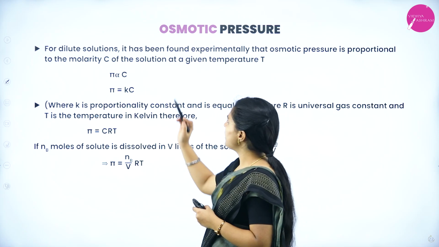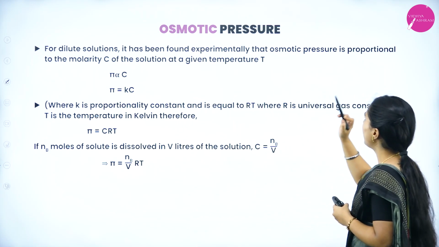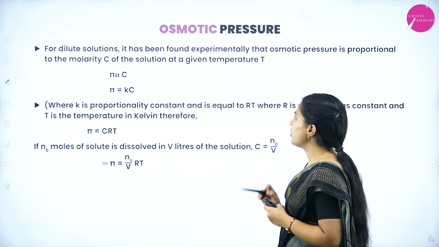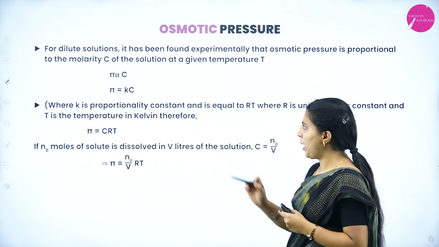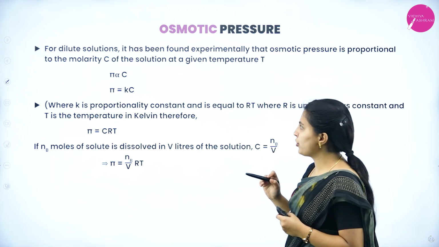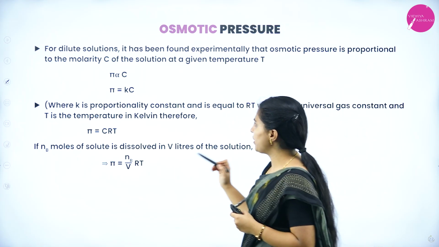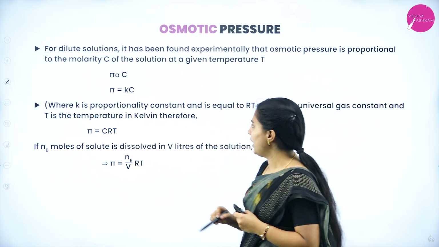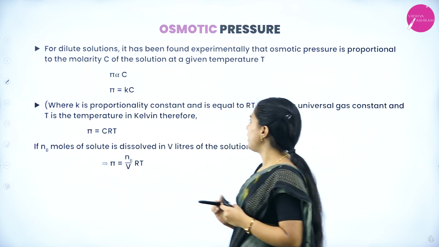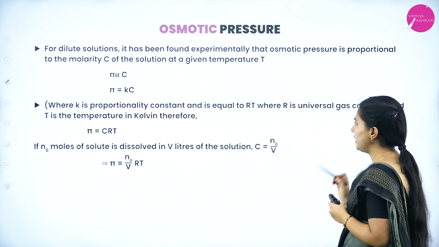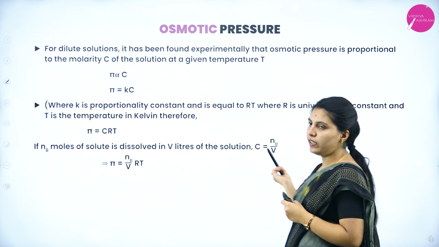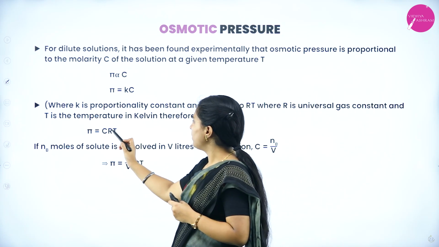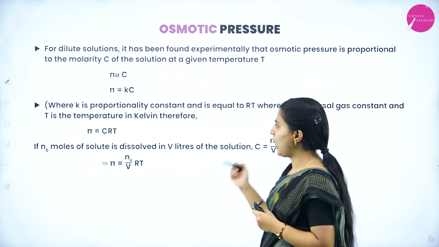For dilute solutions, it has been found experimentally that osmotic pressure is proportional to the molarity C of the solution at a given temperature T. Pi is directly proportional to C, that is osmotic pressure. Whenever a proportionality symbol is given, one constant will be introduced, that is K. K is the proportionality constant and equal to RT, where R is the universal gas constant and T is temperature in Kelvin, and pi equal to CRT because K is RT.